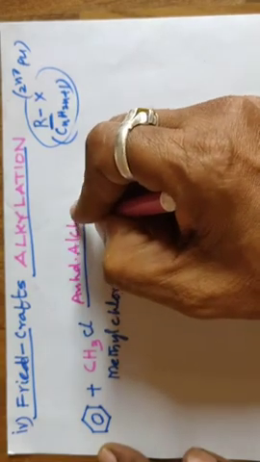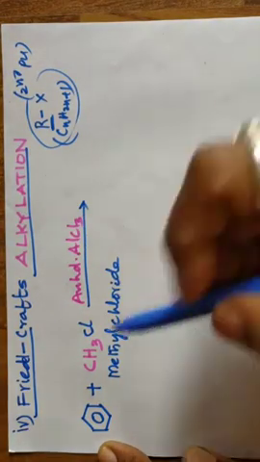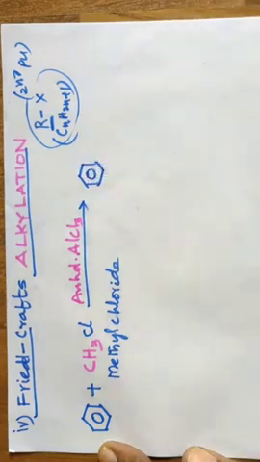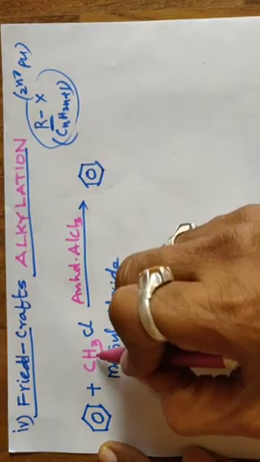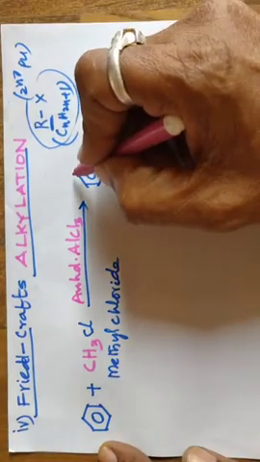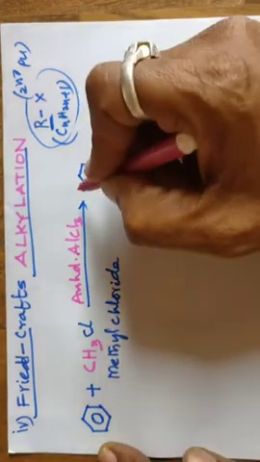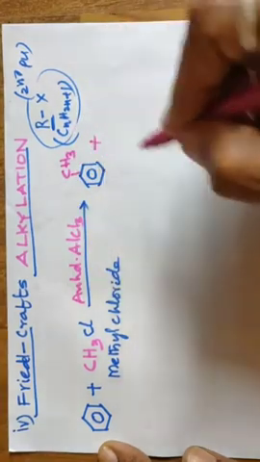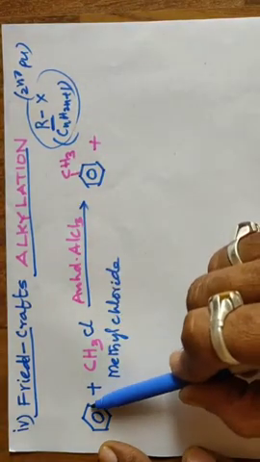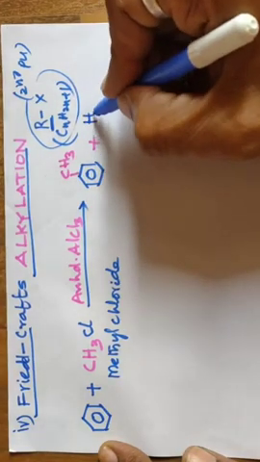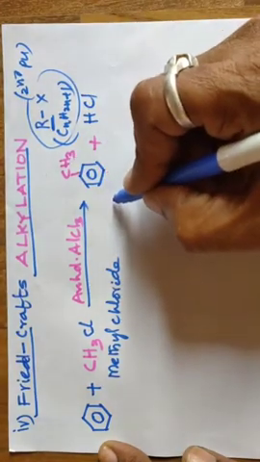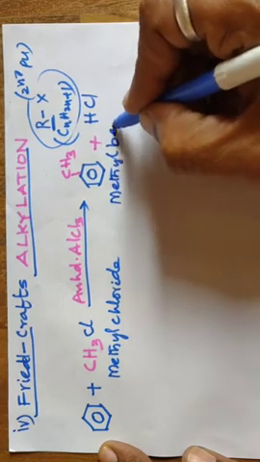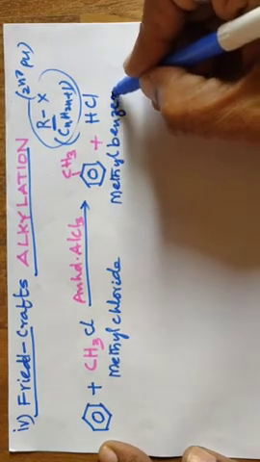One of the hydrogens from one of the corners is replaced by CH3. It is a substitution reaction and the electrophile is CH3+, which will be explained later. This is CH3 and this is Cl, and the hydrogen is removed as HCl, and CH3 benzene is known as methyl benzene.